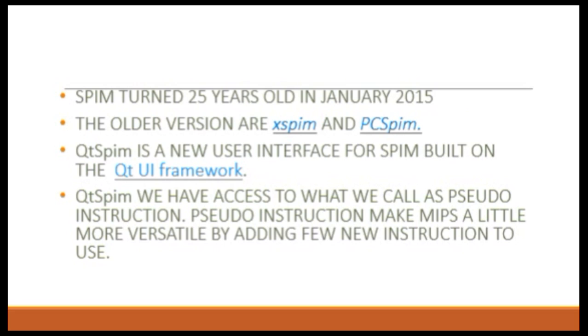SPIM turned 25 years old in January 2015. The older versions are XSPIM. QtSpim is a user interface for SPIM built on the Qt UI framework. In QtSpim, we have access to what we call pseudo instructions. Pseudo instructions make MIPS a little more versatile by adding a few new instructions.